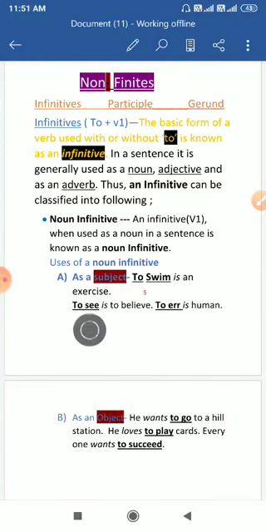The subject of the sentence is actually a verb, but it has been used as the subject here in these sentences. So in these scenarios, this verb will be known as an infinitive, because it has been used as a noun in a sentence with to.